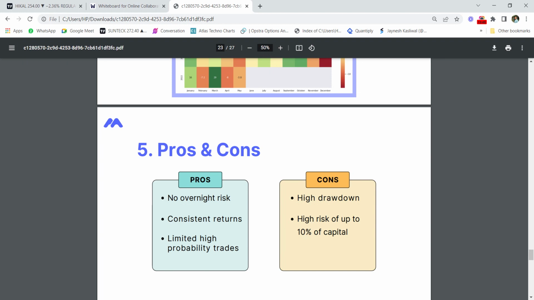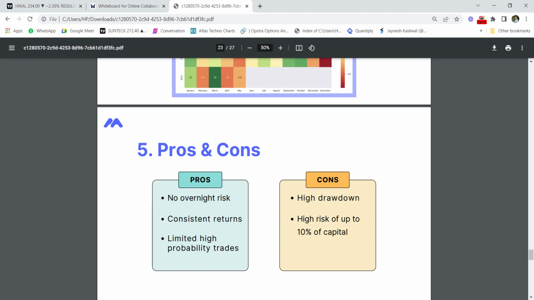The cons of the strategy are that it has high drawdowns, and the risk of capital is 10% of the capital. One more thing you have to remember is that you have to take each and every trade from the strategy. Why? Because this is system based trading and not discretionary trading. You might want to take a trade one day and not the next day, but the system does not work that way.